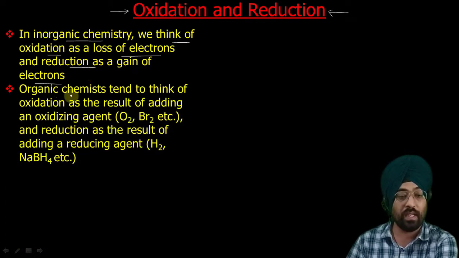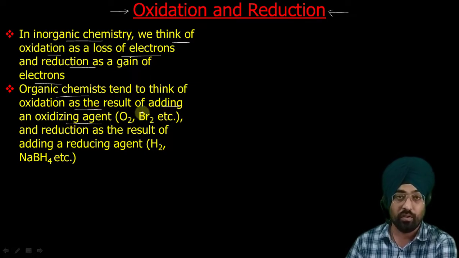But in organic chemistry we don't deal with charged species, there are very few charged species. So in this case we think of oxidation as the result of adding some oxidizing agent. If we add some oxidizing agent, then we say that oxidation has occurred. Oxidizing agents can be molecular oxygen, bromine, KMnO4, potassium dichromate.